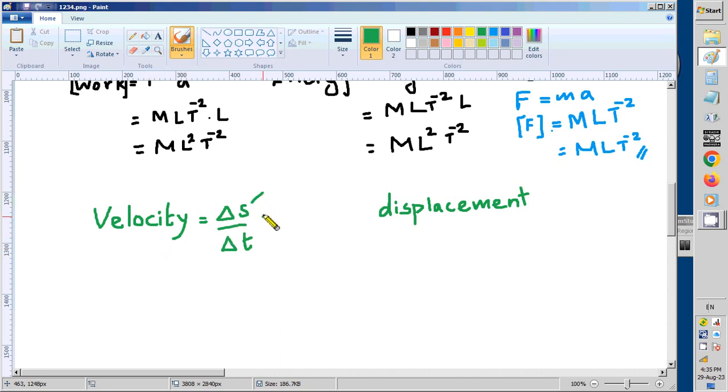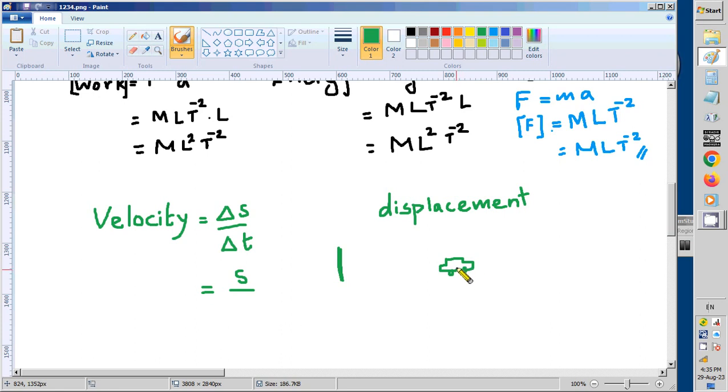S is displacement change. We need this delta if the starting point of measurement is somewhere other than the starting point.